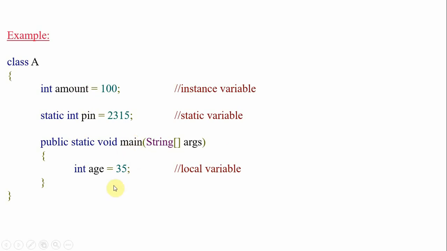Inside a method, specific to a method, that is a local variable. There is no doubt at all, local means normal variable. But when it comes to outside of a method, inside of a class, we have two kinds of variables: instance variable and static variable. So what is the difference? It is the allocation of memory and the accessing of memory. So int amount is specific to a single object. The value cannot be shared by all objects.